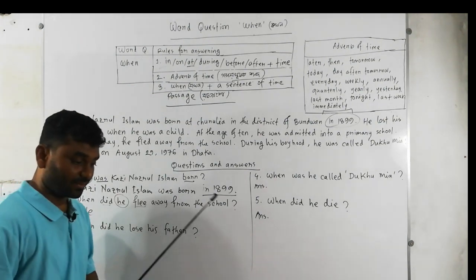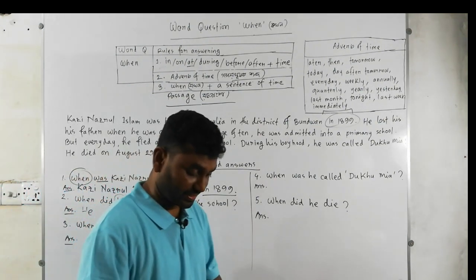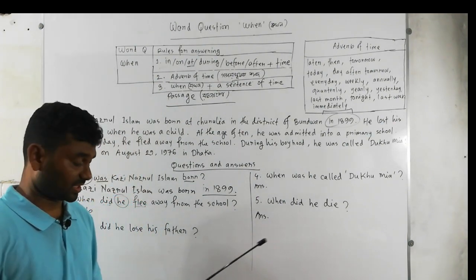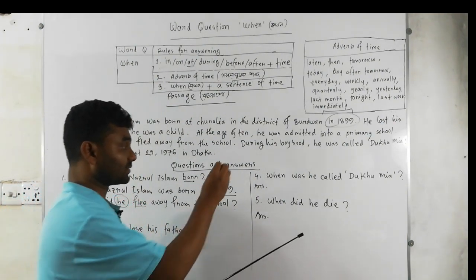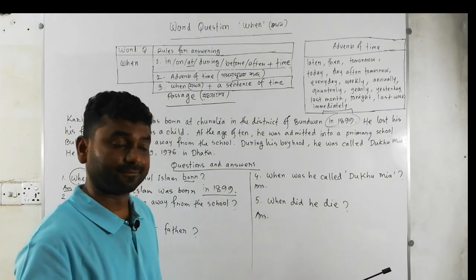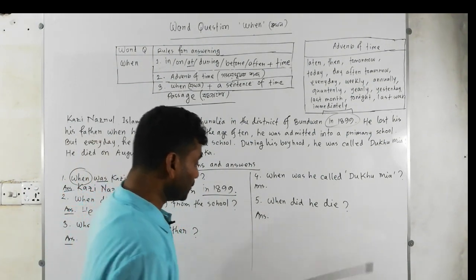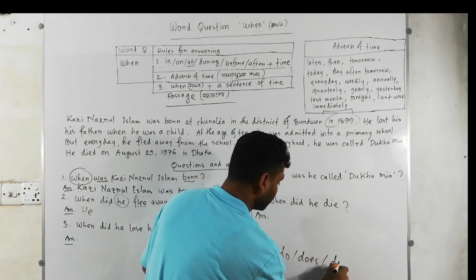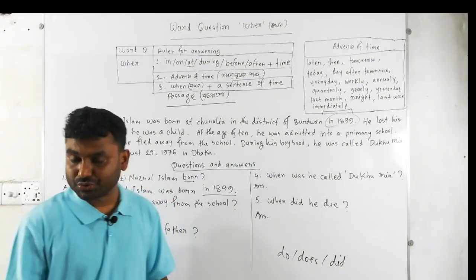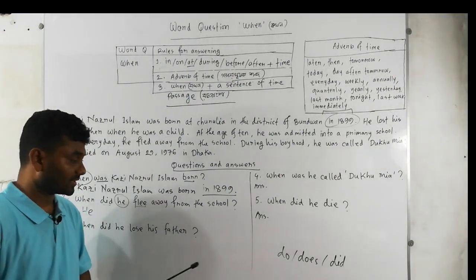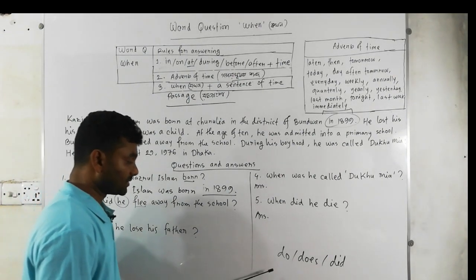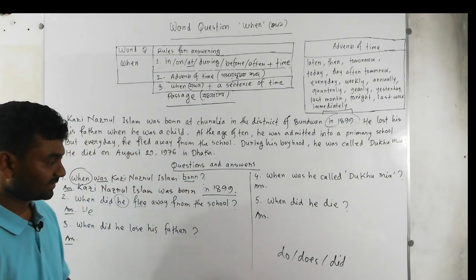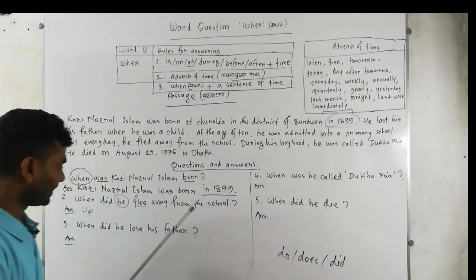I'm going to share some information. While answering the what questions, when, or any kind of questions, if you find do, does, or did in the question, these are auxiliary verbs.